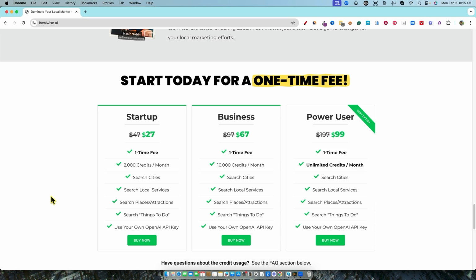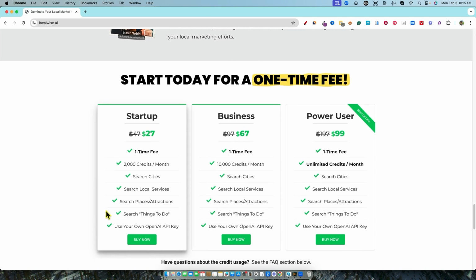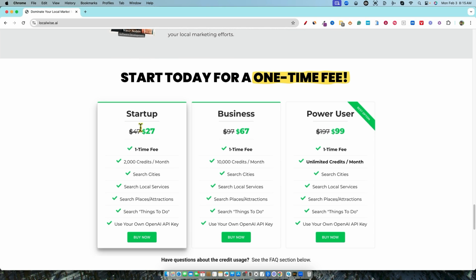So I really love this model right here because you pay for the software one time, you pay for that engine, you pay for that vehicle, but then you are going to pay for the fuel that you're going to put in that engine. And so hopefully that analogy makes sense to you guys. So they have a startup for just $27, 2,000 credits a month. One-time fee. You have search cities, search local services, search places, attractions, search things to do, and use your own AI key.